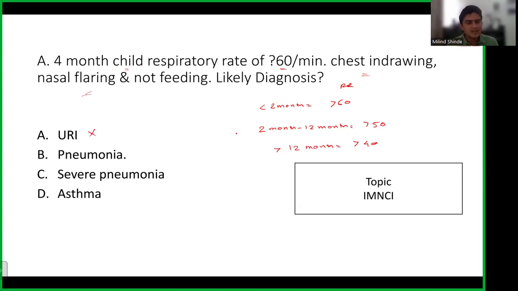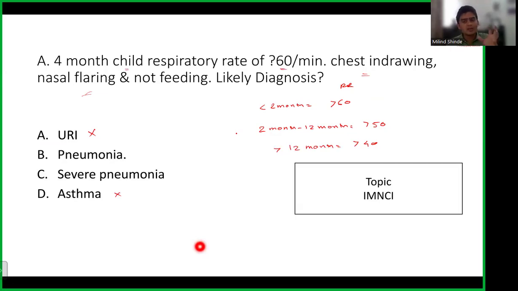The fourth option, asthma. See, what typical history do you get from asthma? It's a hypersensitivity disease, right? So you have recurrent episodes of cough, cyanosis, severe distress. There's a history of recurrent nebulization. There's a history of asthma in a family member. So these will be keywords that you should search for. So again, 4-month-old, and we label asthma usually after the age of 5 years. We don't label asthma before that. So that option I would definitely rule out.